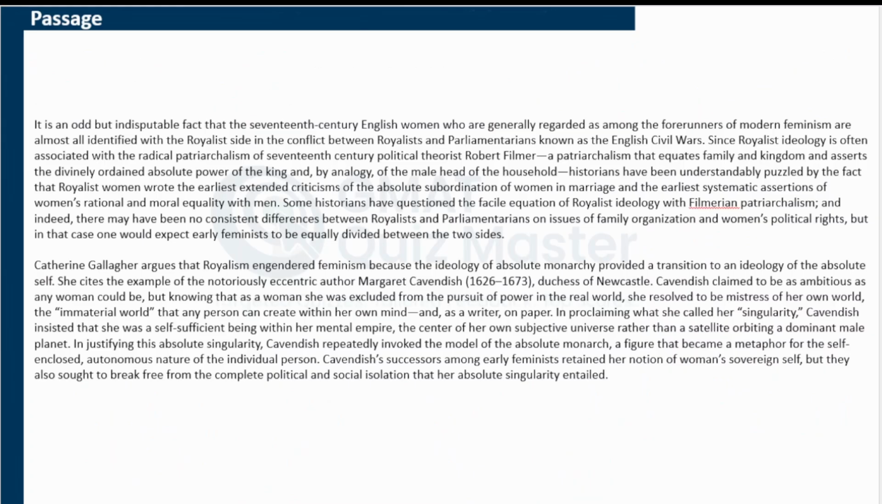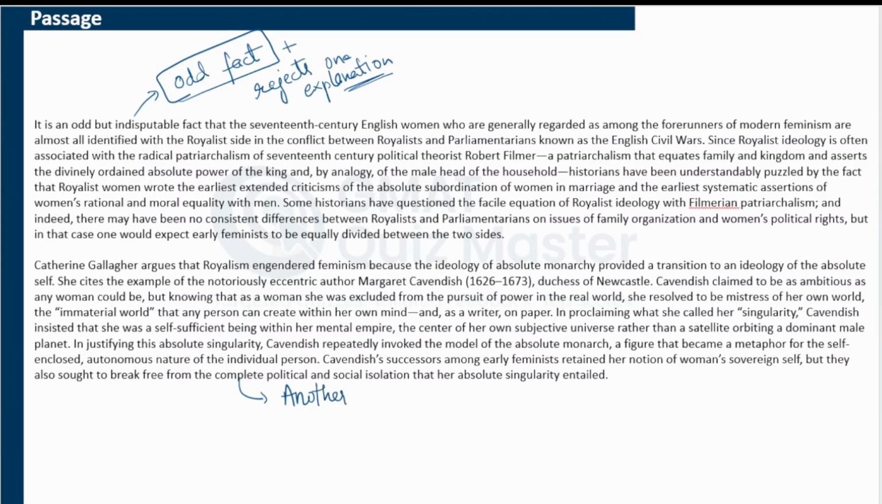Now, at the passage level, the first paragraph presents an odd fact, plus it rejects one explanation for this odd fact. The second paragraph presents another explanation, and this explanation has not been rejected nor accepted. This is just presented. So overall, this passage presents an odd fact and provides a particular person's explanation that can explain this odd fact.